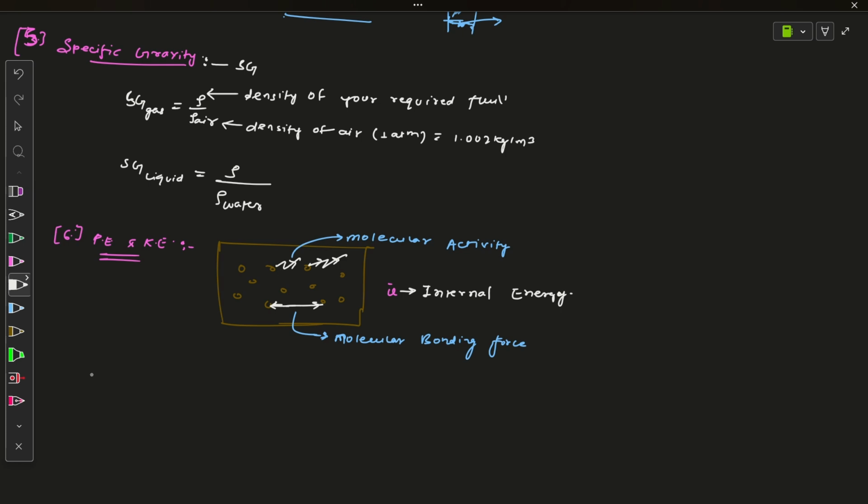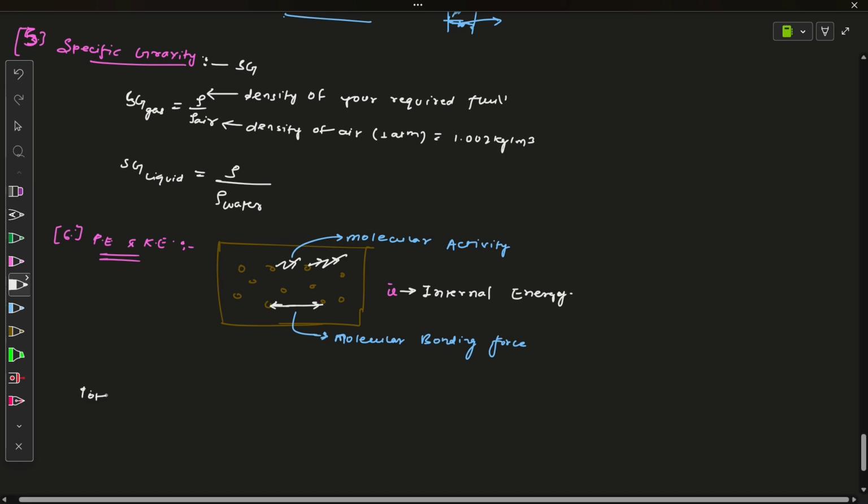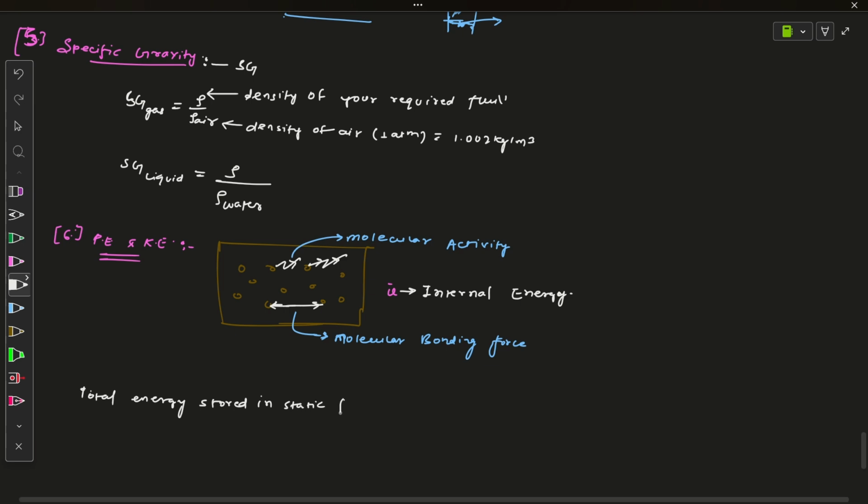Total energy stored in a static fluid per unit mass is defined by E, and it will be calculated as U, the internal energy, plus the molecular activity term. This will be calculated as a kinetic energy, since it is having some velocity.